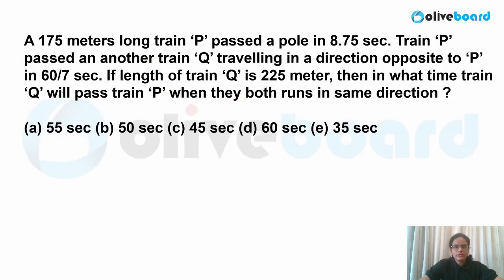Okay, now the question based on speed and time. So what is given? 175 meter long train P passed a pole in 8.75 seconds. Okay, so train of 175 meter, it is crossing a pole. So train crossing a pole means simply you have to divide by the time. Now this is equal to your speed of train P. I hope all of you are getting it. So simply you can remove this decimal and calculate the value over here.